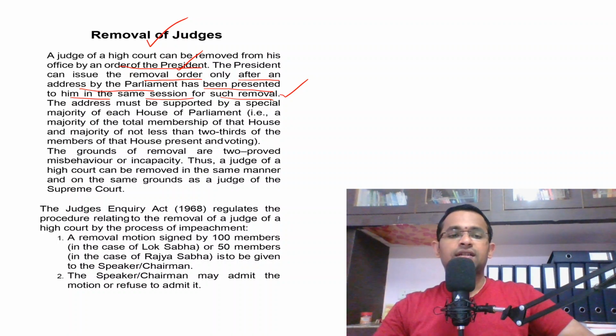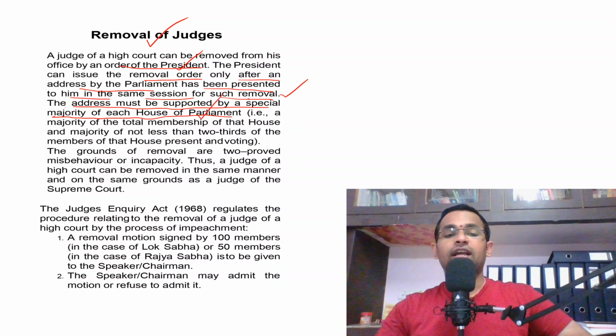The president can remove the judge of a high court only after he is presented with an order passed by the parliament with respect to the removal of a judge of a high court. The address, or the order given by the parliament for the removal of the judge, must be supported by a special majority of each house of the parliament.